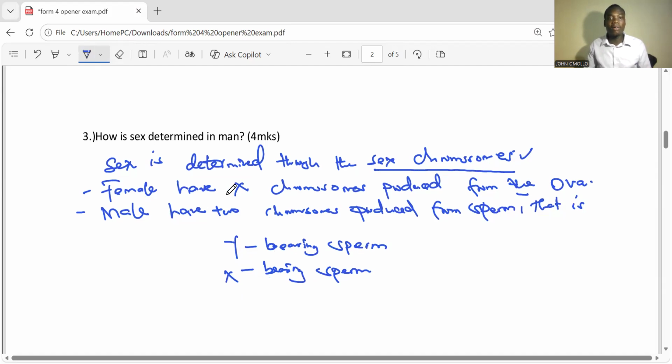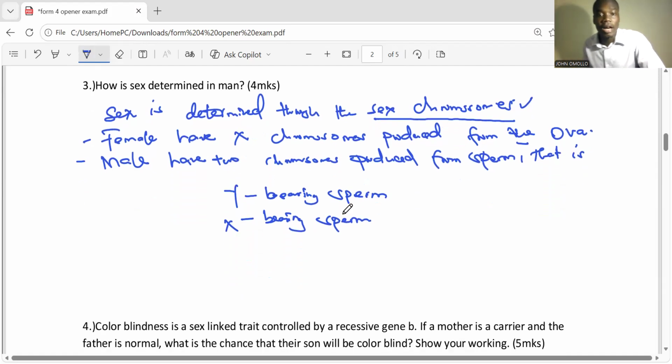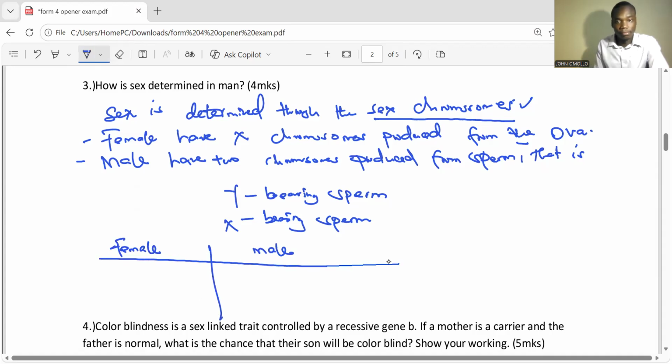So how is sex being determined? Now, this is what happens. We're going to have the female and we're going to have the male. And then we are going to have the zygote. Are you getting that?